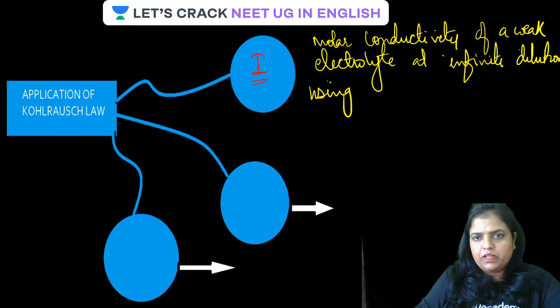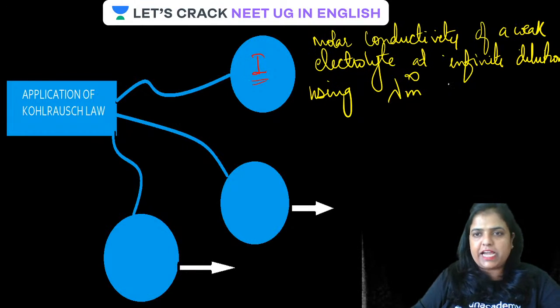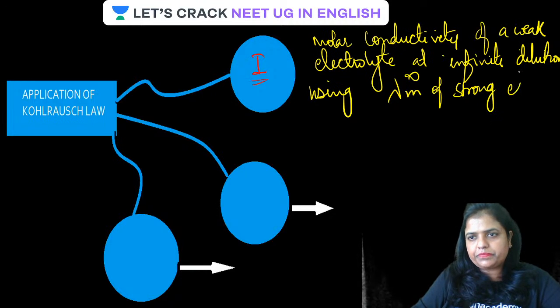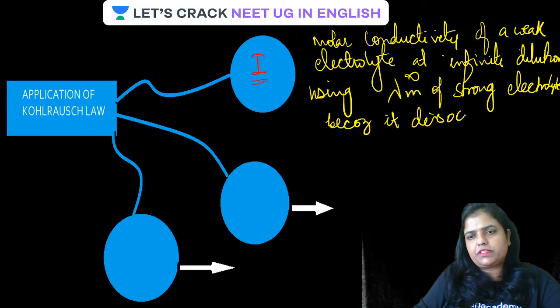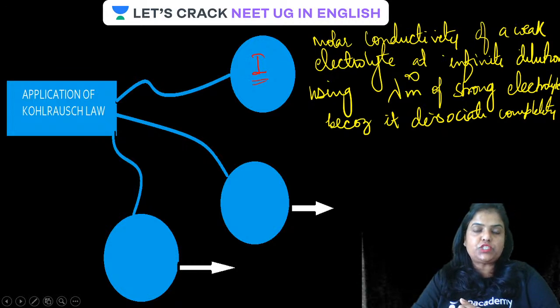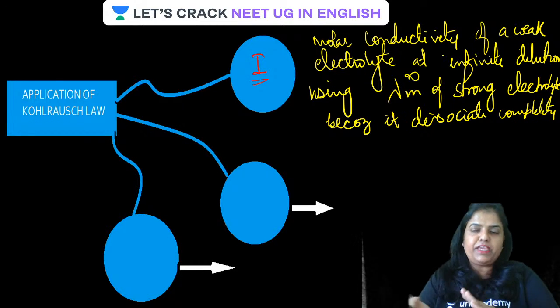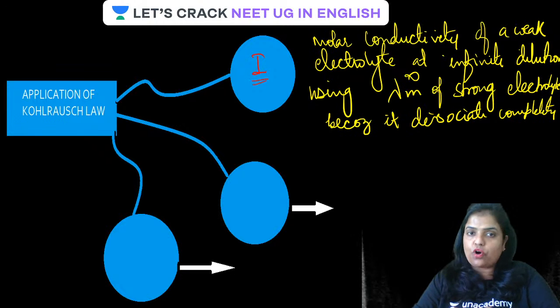This is done using the molar conductivity at infinite dilution of a strong electrolyte, because it dissociates completely. As a weak electrolyte does not dissociate completely, its conductivity cannot be calculated directly as in the case of a strong electrolyte.